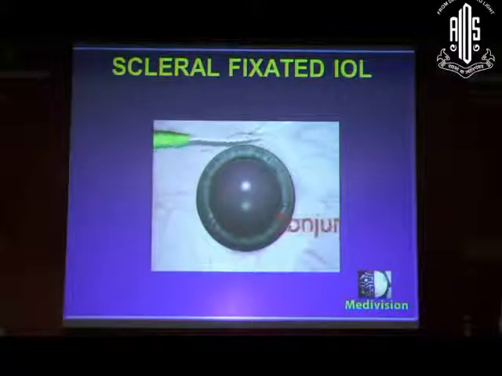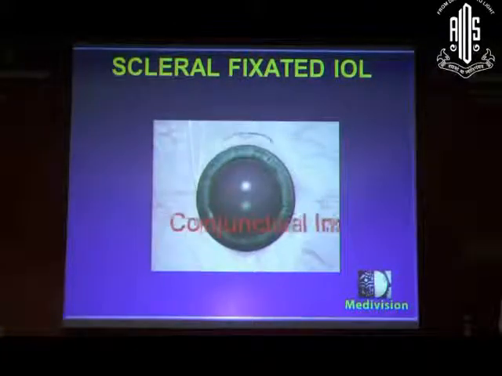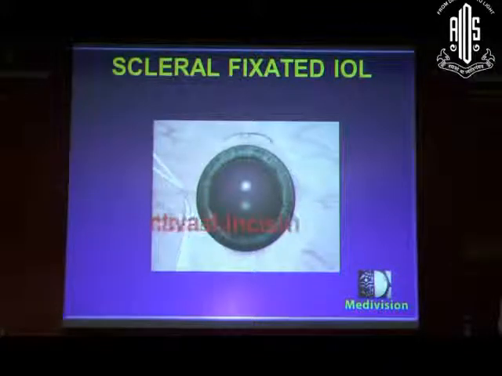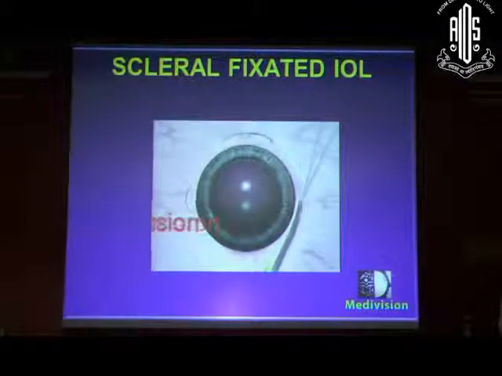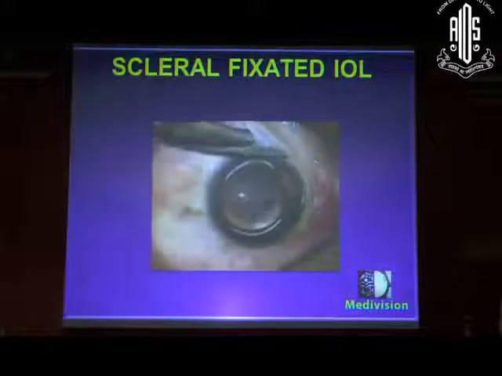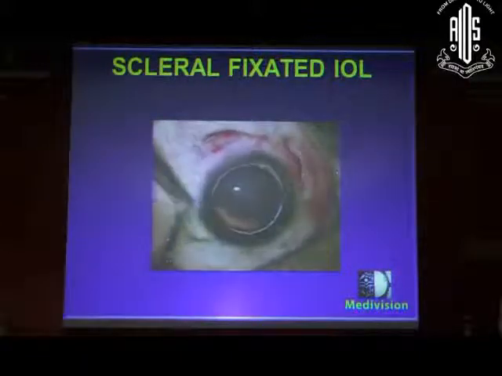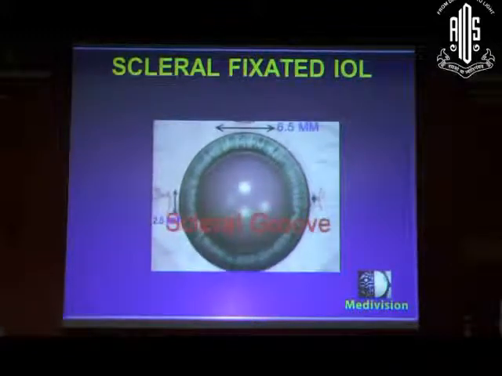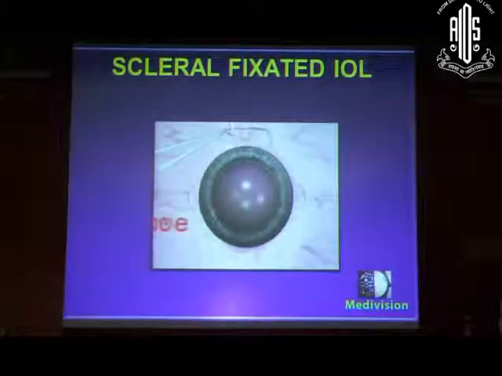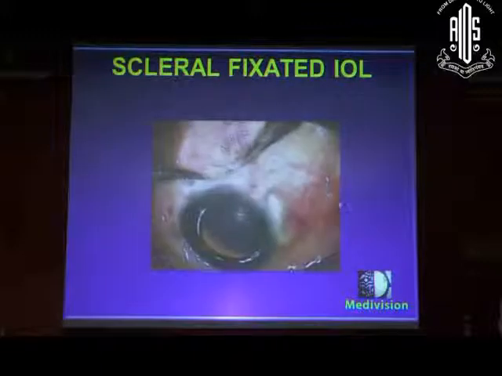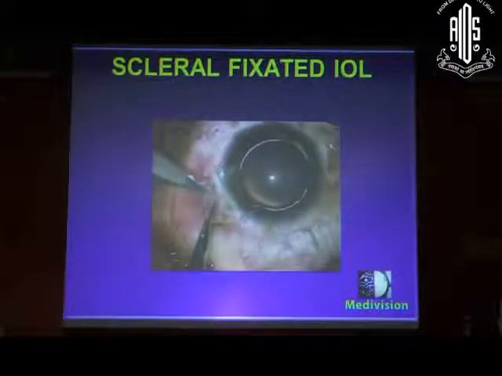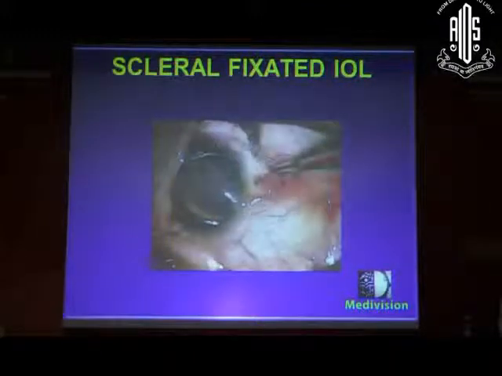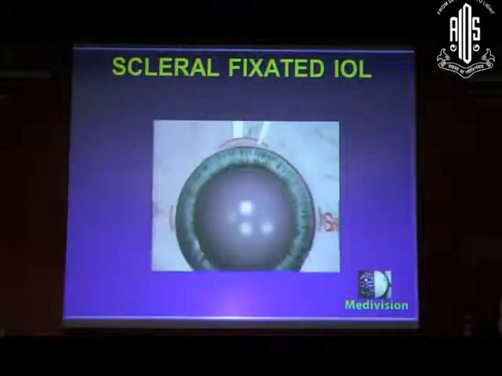This is a small video showing the technique of the SF IOL. First we do the conjunctival incisions for the main incision and for the side ports. After the conjunctiva is resected, we go ahead with the scleral groove. Because it is a traditional PMMA IOL, we do a 6.5 mm scleral groove, and the side ports, which are 180 degrees apart, are usually made perpendicular to the main incision. We do a scleral groove, and then we do a scleral tunnel with a crescent blade.